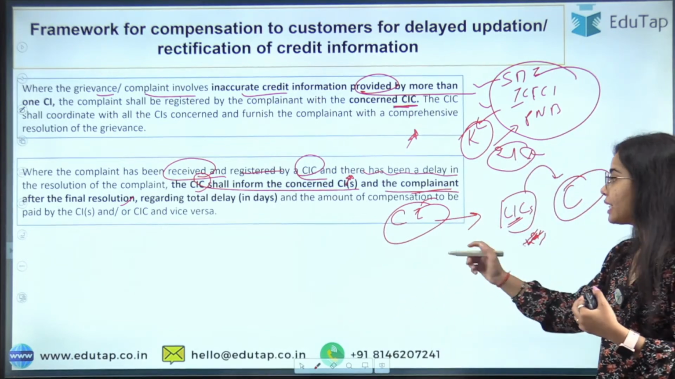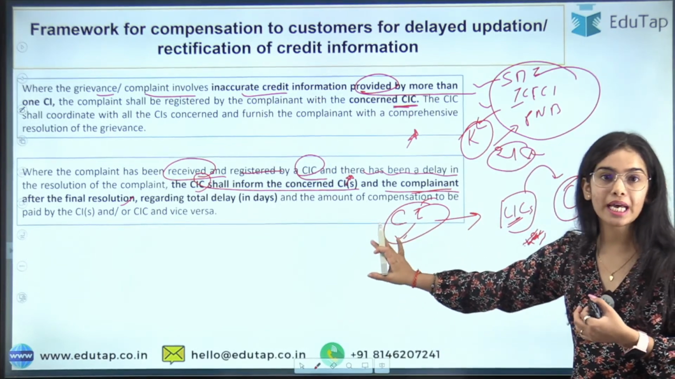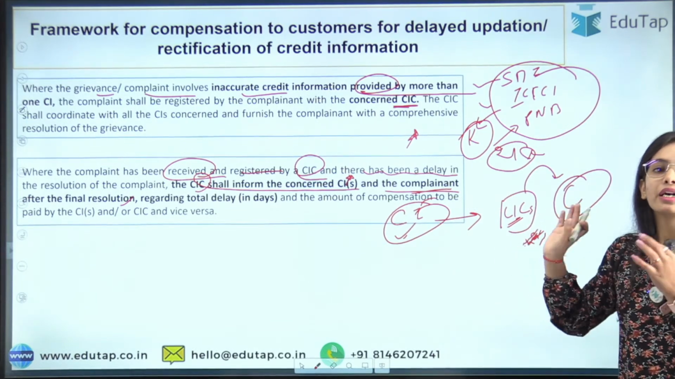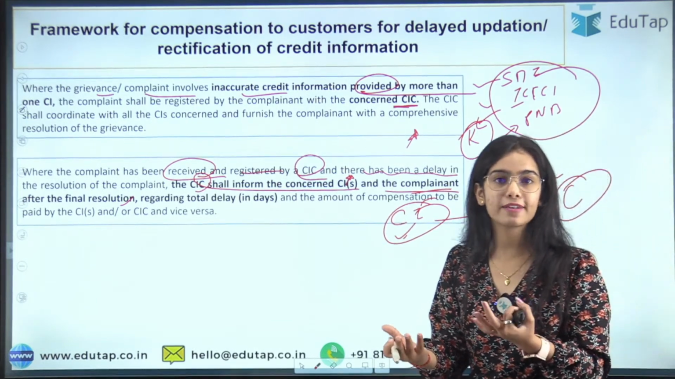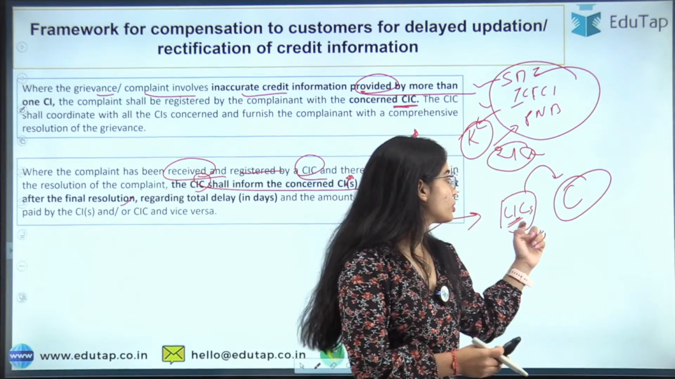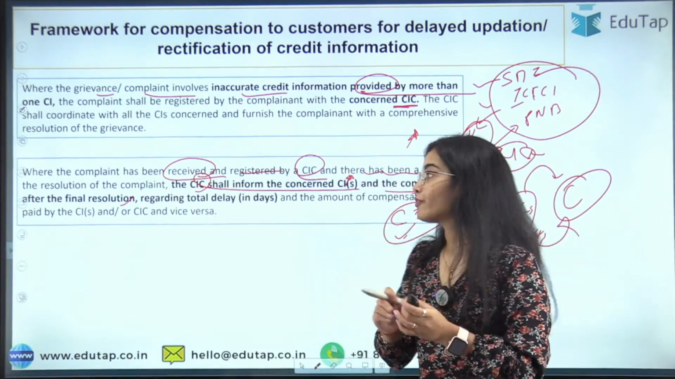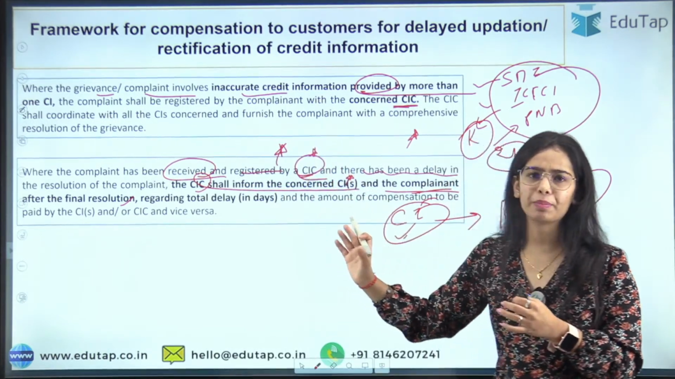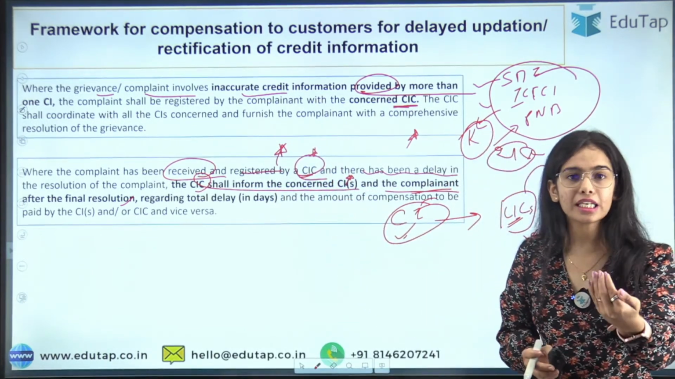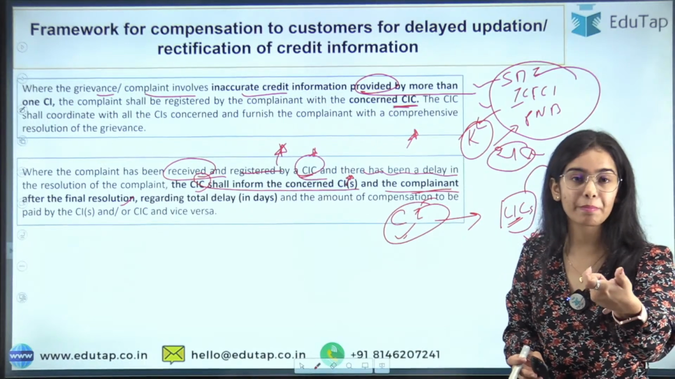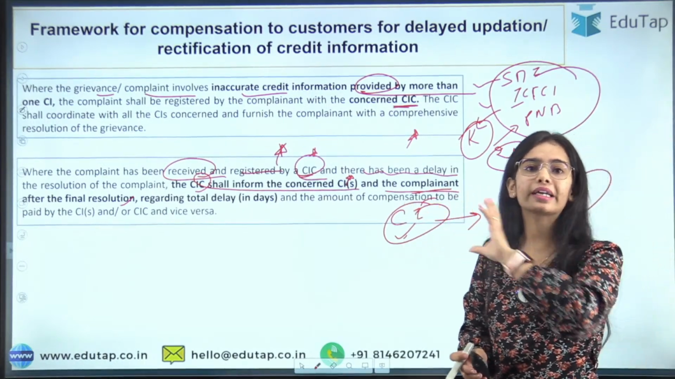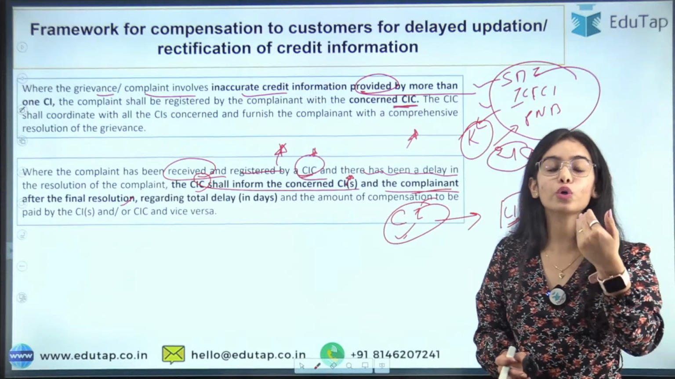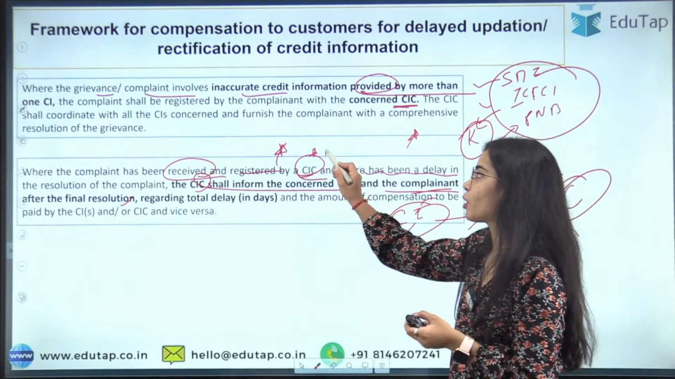Okay, so if the delay is happening from the credit institution side, or if the delay is happening from the credit information company side, wherever the delay is arising from, it has to be informed to the complainant. Okay, if the complaint has been received and registered by the credit information company, you can understand that if you are raising your complaint with the credit information company, you do not care who is doing the delay. You will want to get the information from the credit information company.